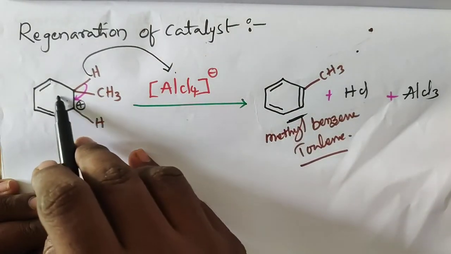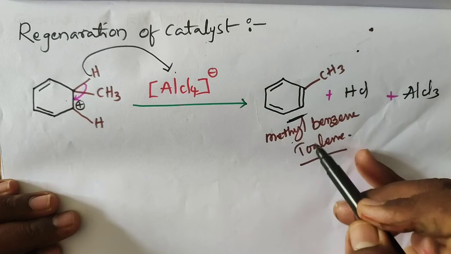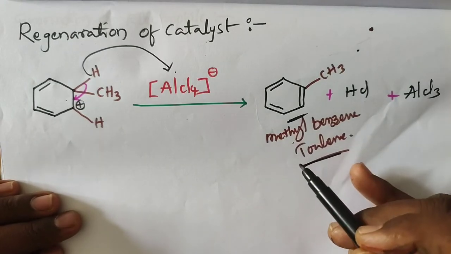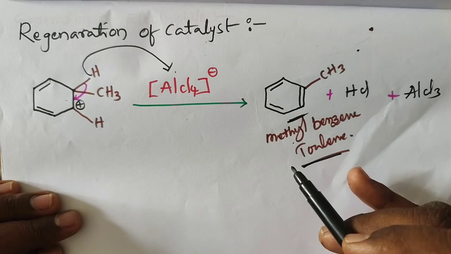This is CH3C6H5. CH3C6H5, methyl benzene, is the product. We call it toluene. This is the reaction mechanism.